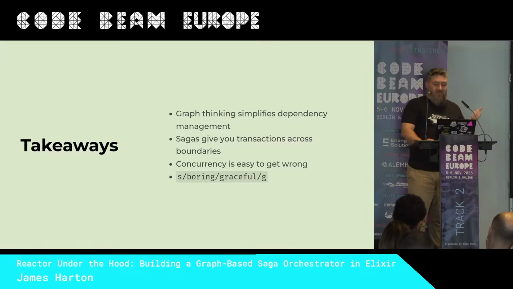So what have we learnt? Graphs are cool. They allow us to do things like automatic concurrency and dependencies, so we don't have to think about the order things happen, and it helps us think at a similar level of abstraction. Saga pattern, awesome, works really well, so you can have transaction-like behavior across boundaries without distributed transactions or anything like that.